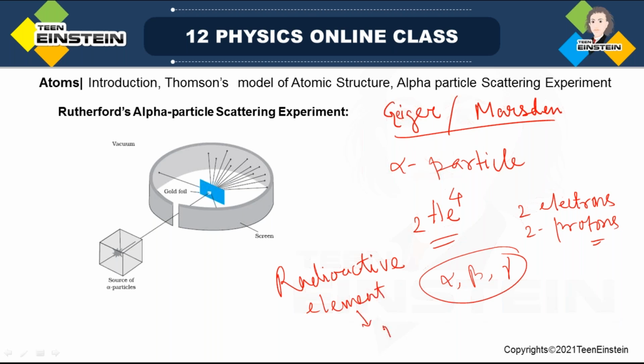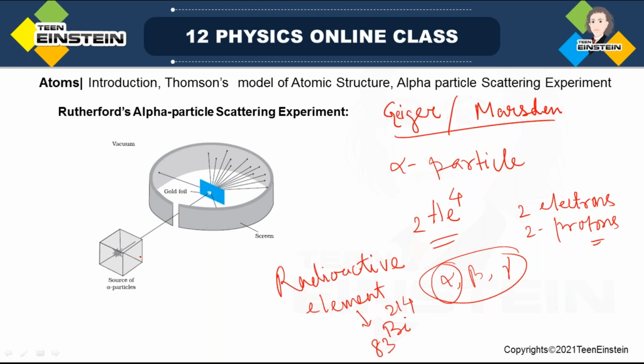They took the radioactive element bismuth 214, and it has atomic number 83. So bismuth 214, and this is atomic number 83. That is the source of alpha particles, that this bismuth nucleus will emit alpha particles.